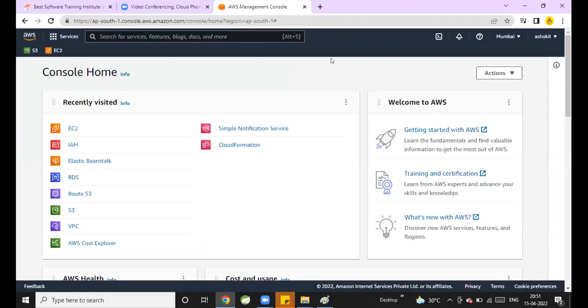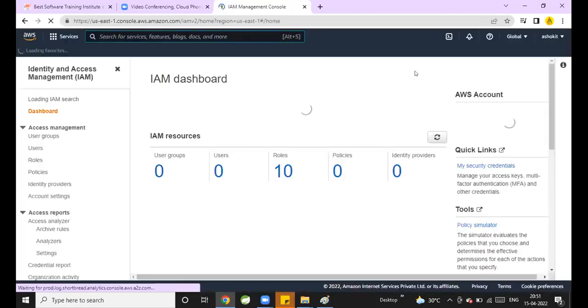Can you guys set that up? Yes, sir. Okay. You also log in to your root account. You can set it up right now. Do it immediately.